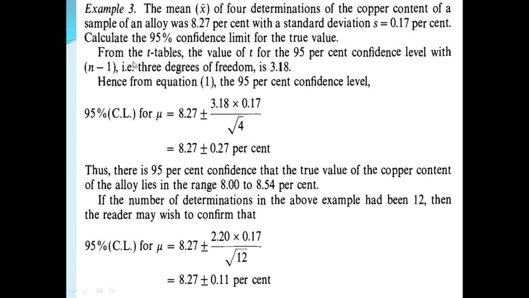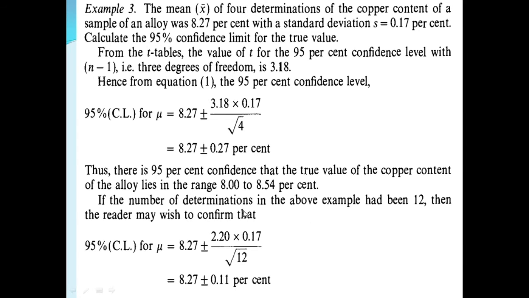That is, for n minus 1, that is 12 minus 1, 11 degrees of freedom, 8.27 plus minus 2.20 into 0.17 standard deviation upon root of 12.